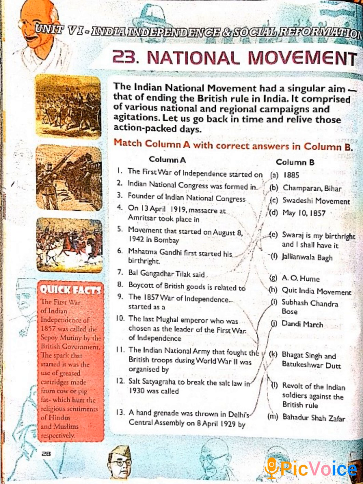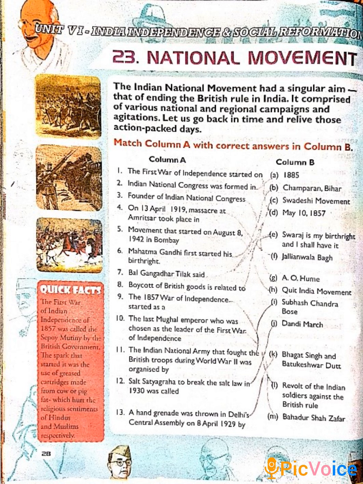Now, a quick fact: the first war of Indian independence of 1857 was called the Sepoy Mutiny by the British government. You have to underline this. You have to underline only Sepoy Mutiny by the British government.